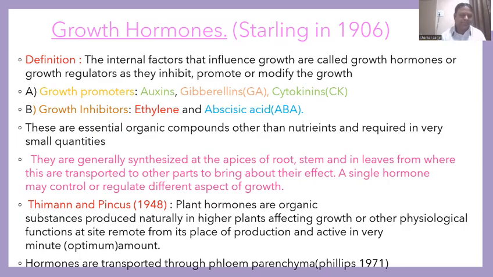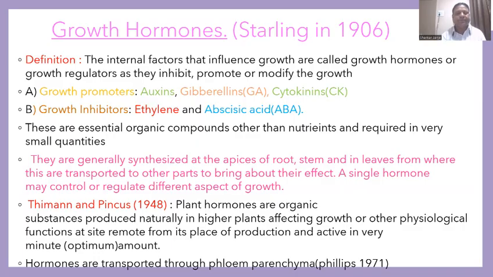Scientists Hyman and Pincus explain about the plant hormones. Plant hormones are organic substances produced naturally in higher plants, affecting growth or other physiological functions at a site remote from the place of production and active in very minute amounts. And these hormones are transported through phloem parenchyma cells.